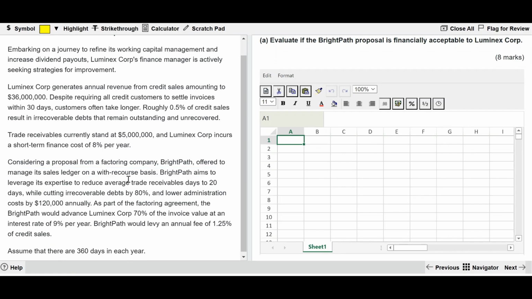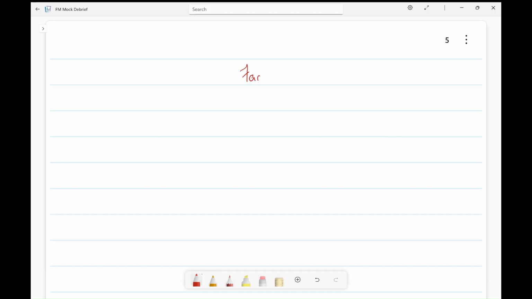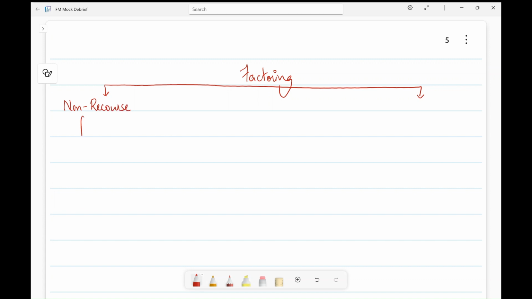Moving to understand the concept of recourse basis. As far as factoring is concerned, there are two types of factoring. One is the non-recourse factoring. Wherever the question is silent, it is generally the non-recourse factoring. And the other one is with recourse factoring.